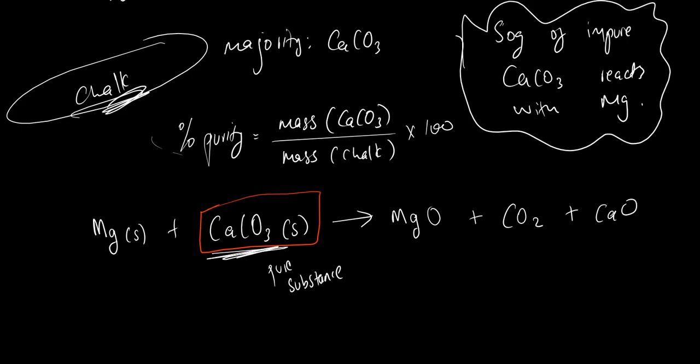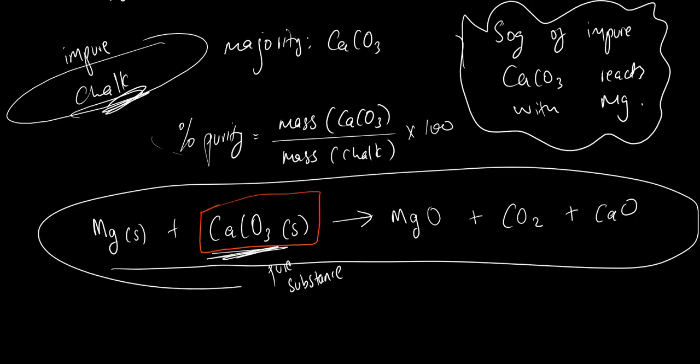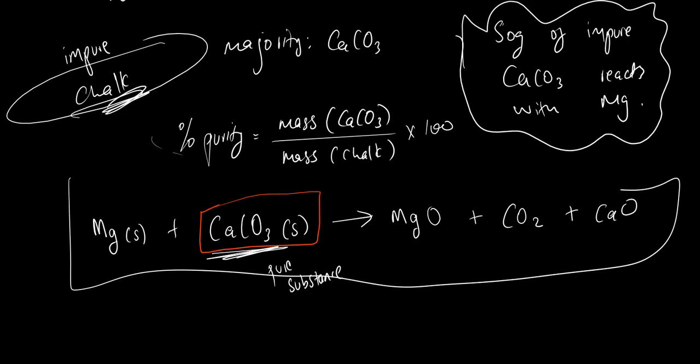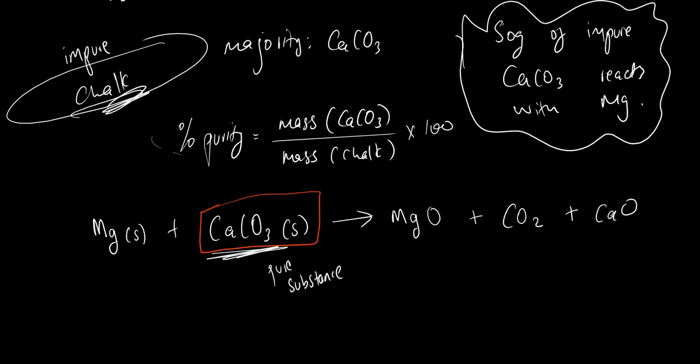So in this impure sample, it's only the pure part that is going to take part in the reaction. You understand? So please know that as we look at questions, this 50 grams is actually the mass of the impure sample, but the mass of the pure is the one that you calculate on the reaction.